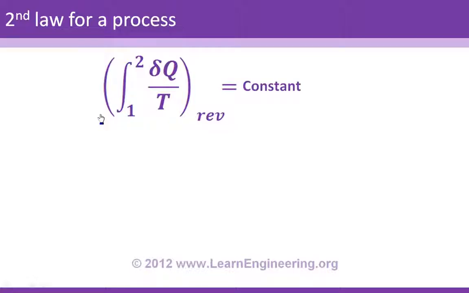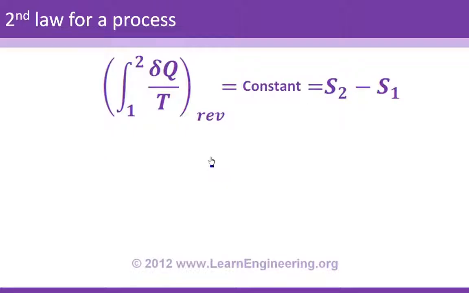And you know, the definition of a property is that it doesn't depend upon the path of the process. And you will call this property entropy, the famous entropy. Integration 1 to 2 for a reversible process will be represented as S2 minus S1, where S denotes entropy. So please remember, entropy is a property only if the process is completely reversible. So this is the second law definition for a process which is reversible.